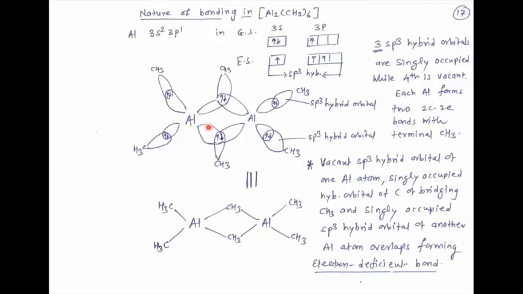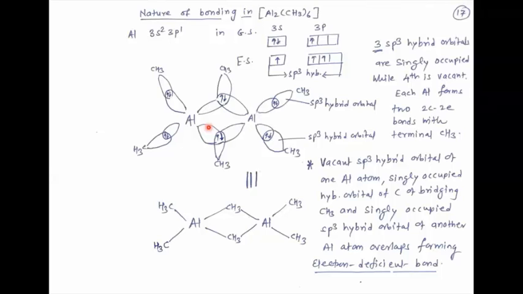Now see here, from this aluminium, this is a vacant hybrid orbital. It overlaps with the half-filled sp3 hybrid orbital of carbon as well as the half-filled sp3 hybrid orbital of the other aluminium. Hence there is formation of a 3 center 2 electron bond. The 2 centers are the 2 aluminium atoms, and the third is the carbon of methyl.